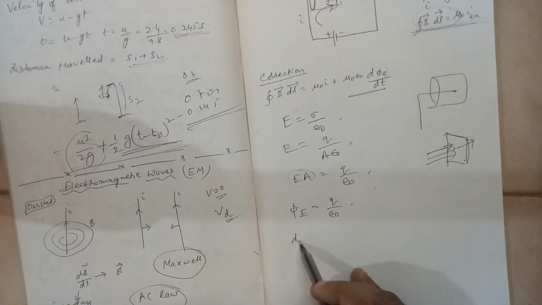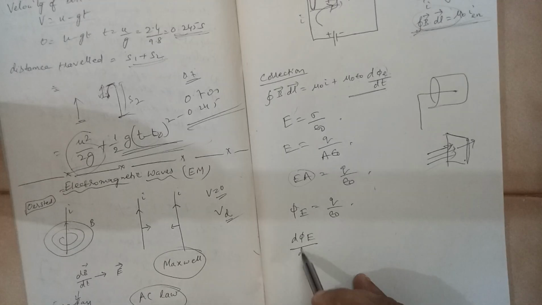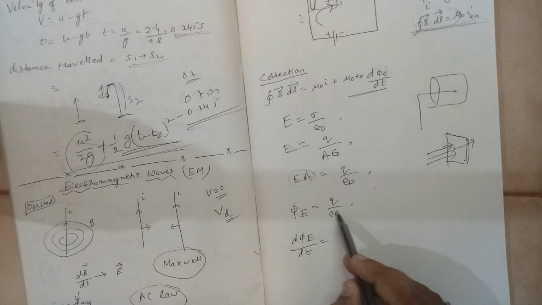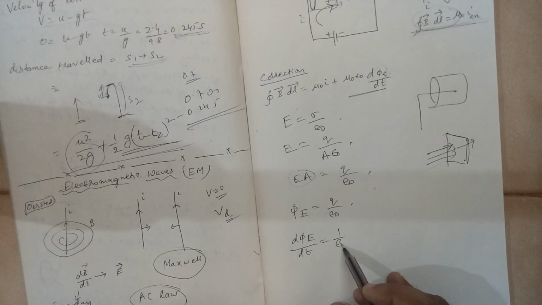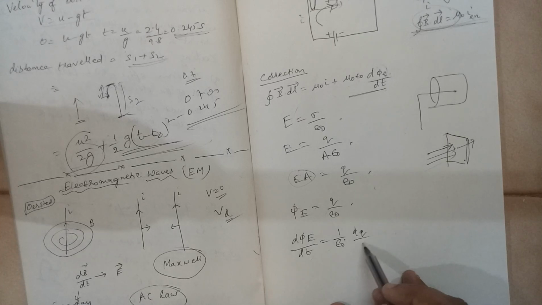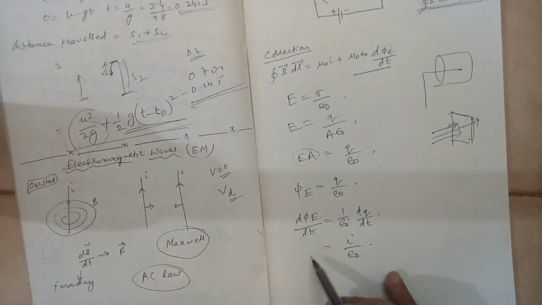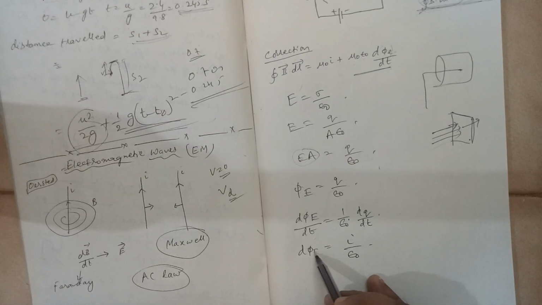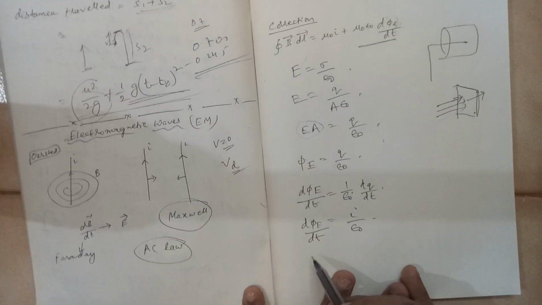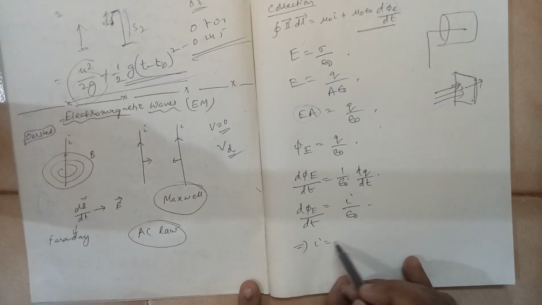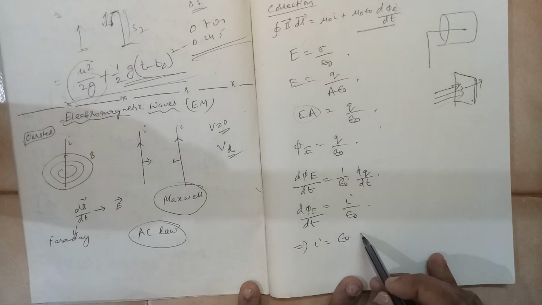Differentiate both sides, and you get d phi E by dt is equal to, epsilon naught being a constant term, it will come out, dQ by dt. You know that dQ by dt is current, so I divided by epsilon naught is equal to d phi E by dt, or I is equal to epsilon naught d phi E by dt.